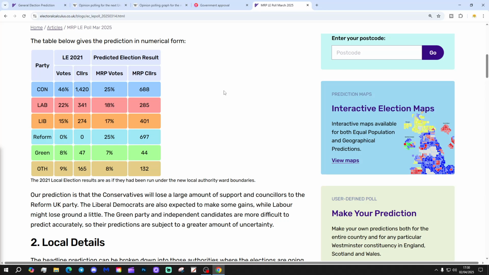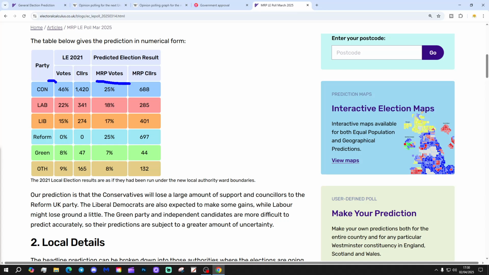Lastly, for this video, we're going to have a prediction for the local elections. This is coming from Electoral Calculus. Their polling is showing that the Conservatives at the local elections in May are going to be on 25% of the vote.